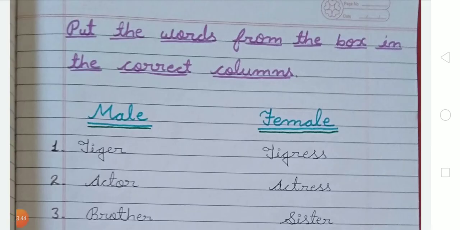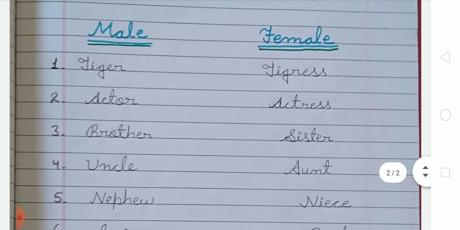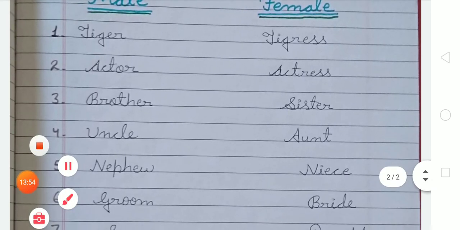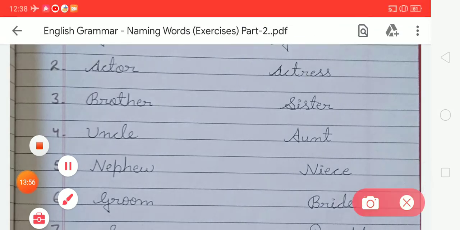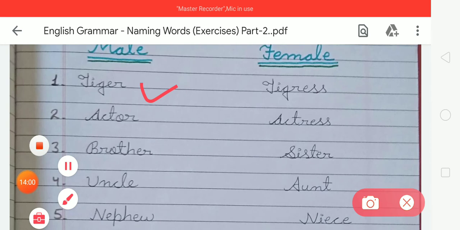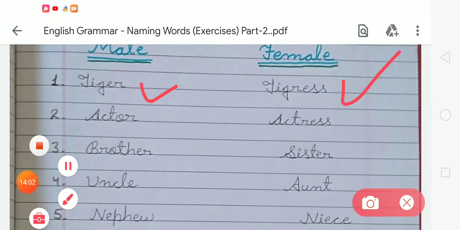So dear student, firstly you have to write the given heading: put the words from the box in the correct columns. Here you have to make two columns, one for male and another for female. In number 1 you have to write the first word, that is tiger, and what is the female version of tiger? It is tigress. So you have to write tiger, and after that tigress in the female column.